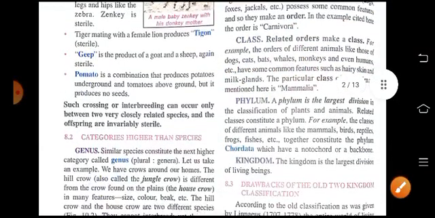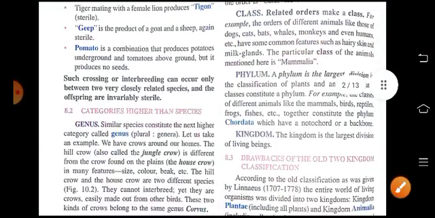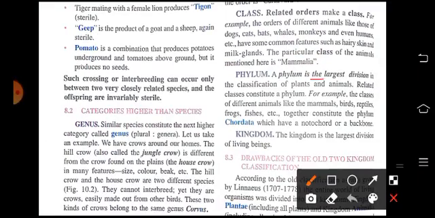Then comes a phylum, the largest division in the classification of plants and animals, and related classes constitute a phylum. For example, the classes of different animals like mammals, birds, reptiles, frogs, fishes, etc. together constitute the phylum Chordata, which have a notochord or a backbone.